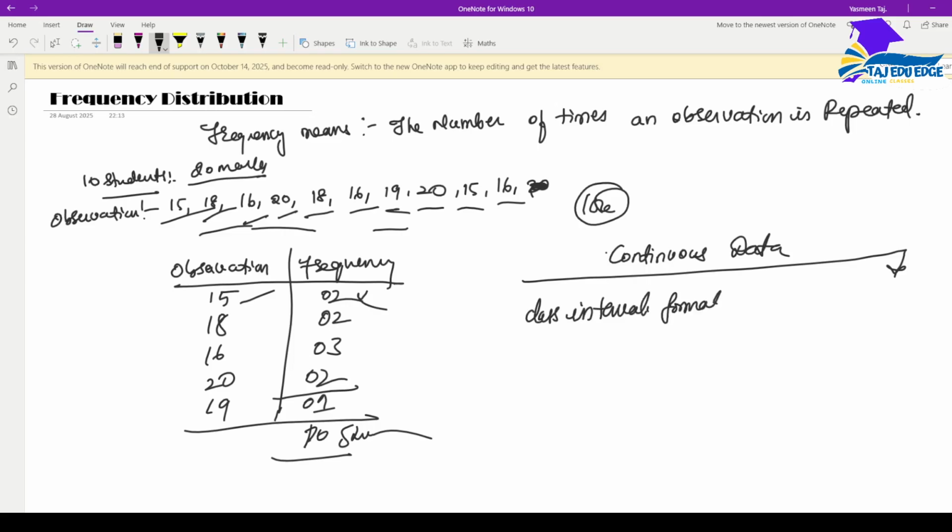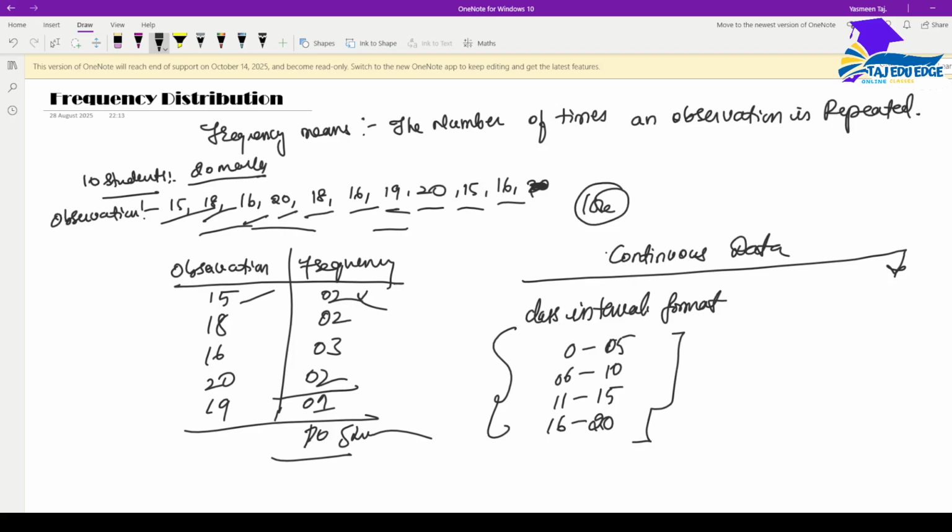So what is class interval here? Let's say I put it like 0 to 5 marks, students who have got 0 to 5, those who have got between 6 to 10, those between 11 to 15, and those between 16 to 20. This is what we call a class interval. And when I put this data in an interval format, that is what we call continuous data.